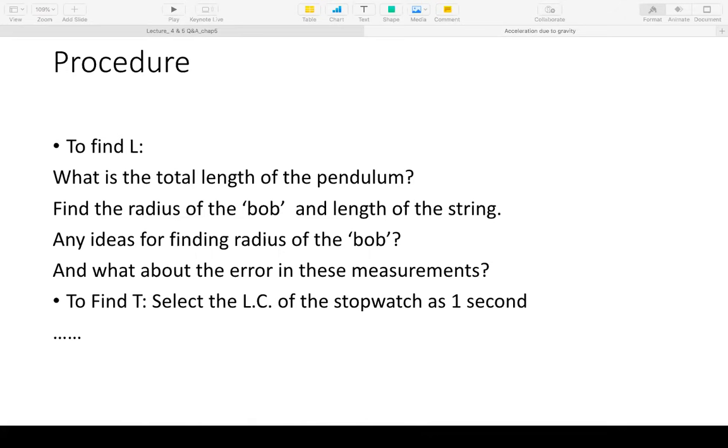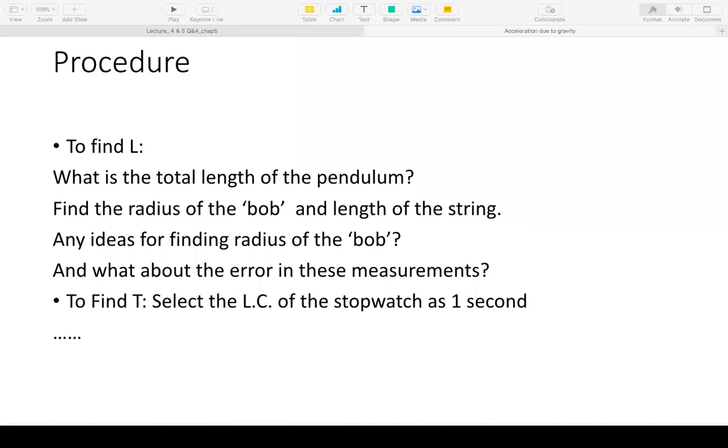Ma'am, how specific do you want your time period to be? Yeah, what should be the accuracy of your measurement? What is the requirement of that? And you will find, if you carry out an experiment by first taking readings for 10 oscillations, then 20, then 30, then 40, 50, that after a certain number of oscillations, even if you increase the number of oscillations, the error in your measurement does not decrease.